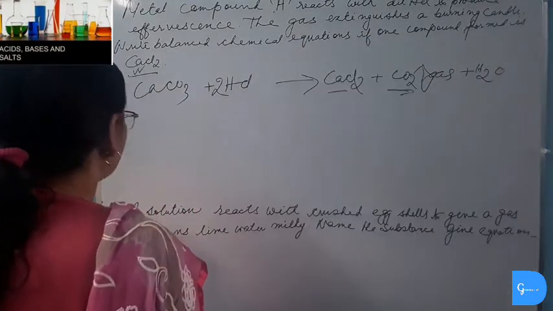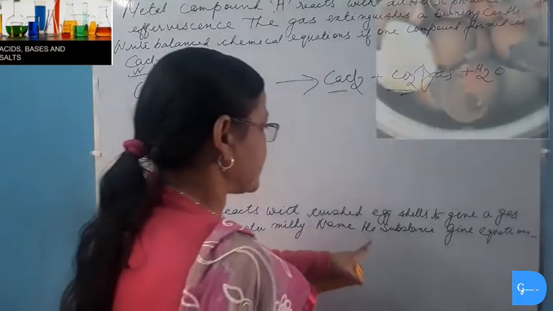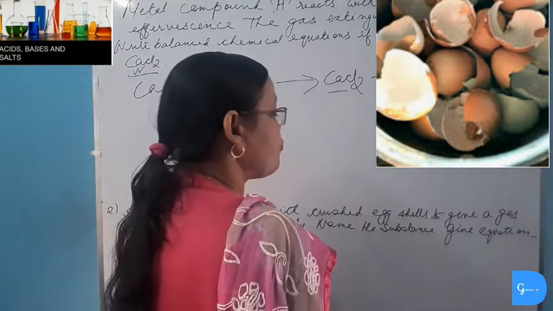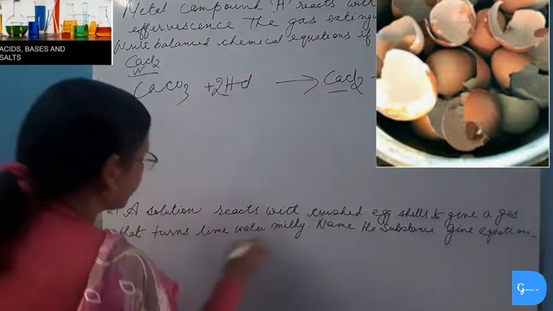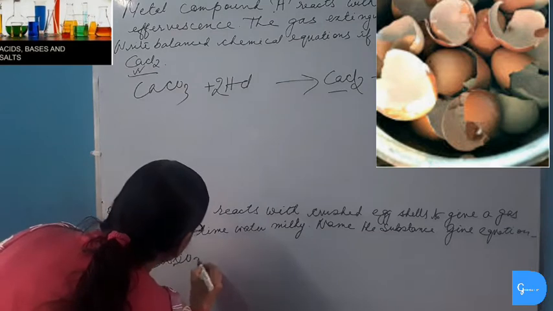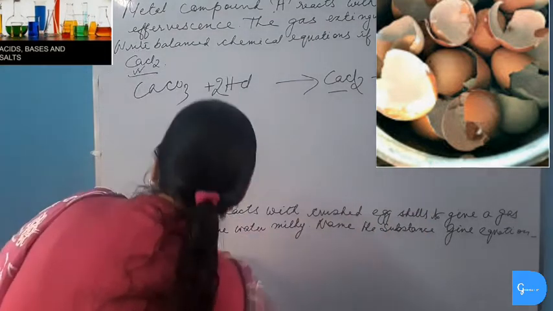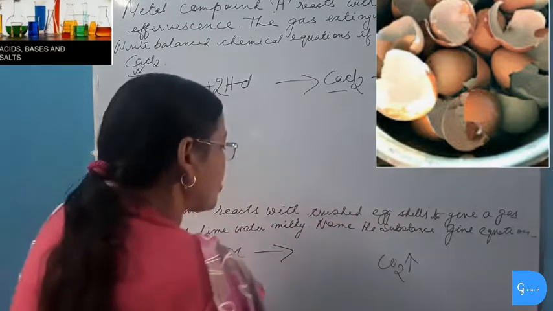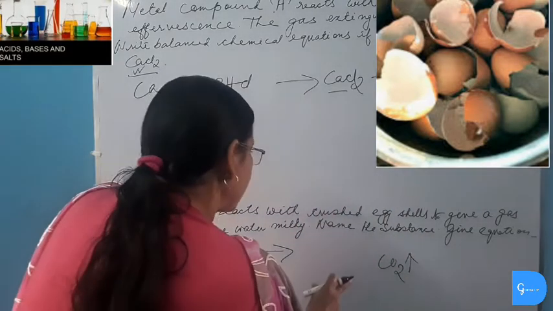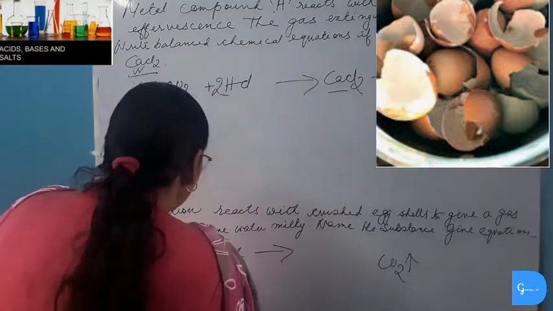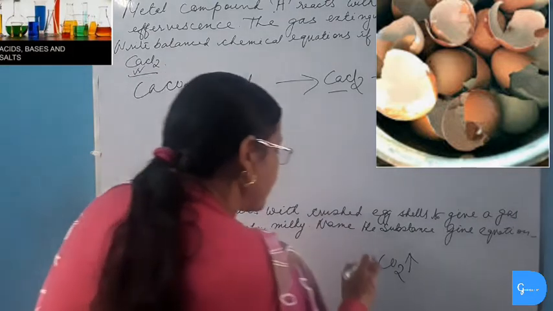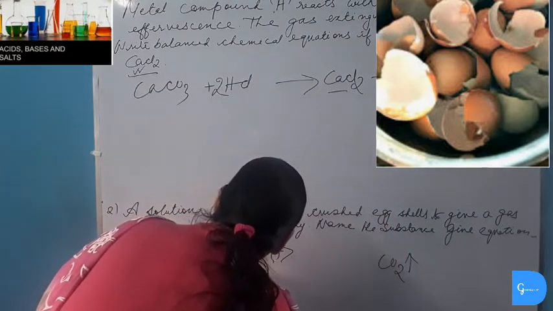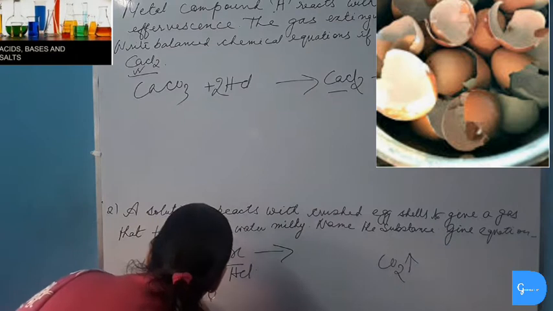Next question. A solution reacts with crushed egg shells to give a gas that turns lime water milky. Name the substance with equations. Crushed egg shells are calcium carbonate. So it reacts with a substance which can turn lime water milky. So the gas must be carbon dioxide. And hence when carbonate reacts with acids, only carbon dioxide gas is evolved. So the substance X must be hydrochloric acid. We will write the balanced equation.